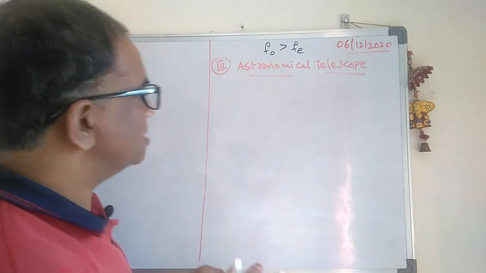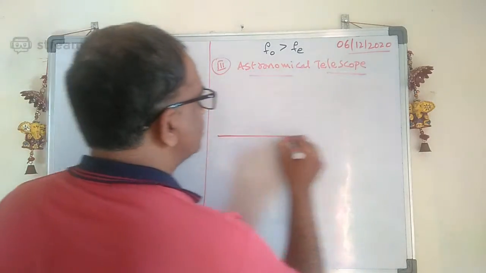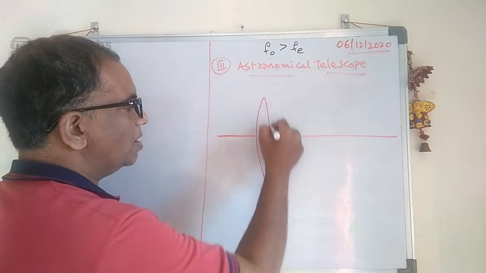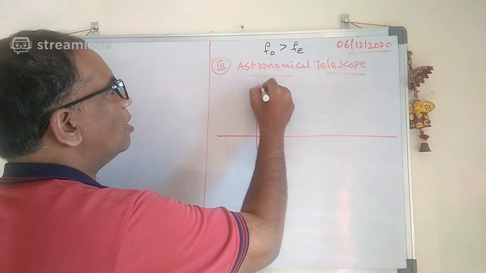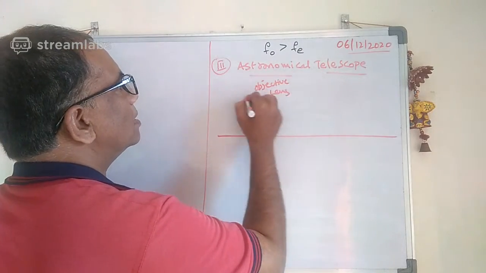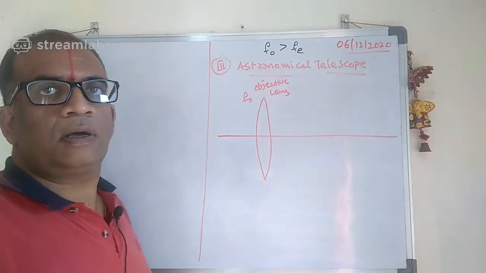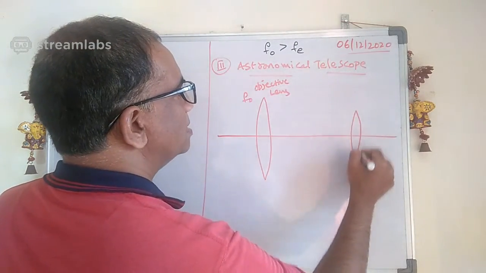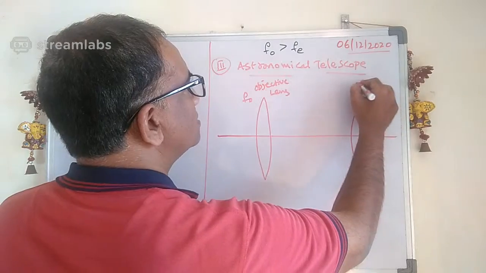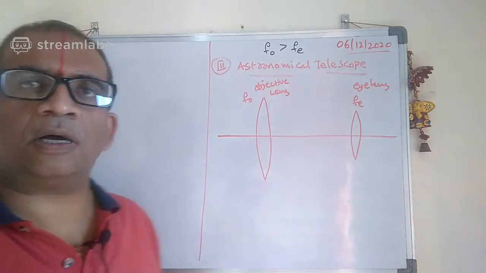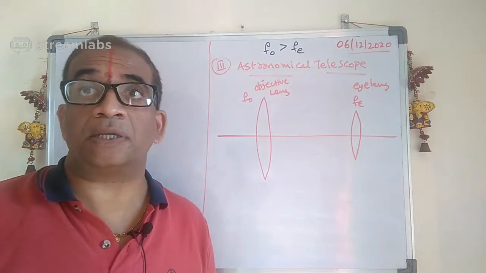Suppose this is the principal axis. This is the objective lens, with a very large focal length, f naught. And this is the eye lens. The eye lens you can also call the eyepiece.